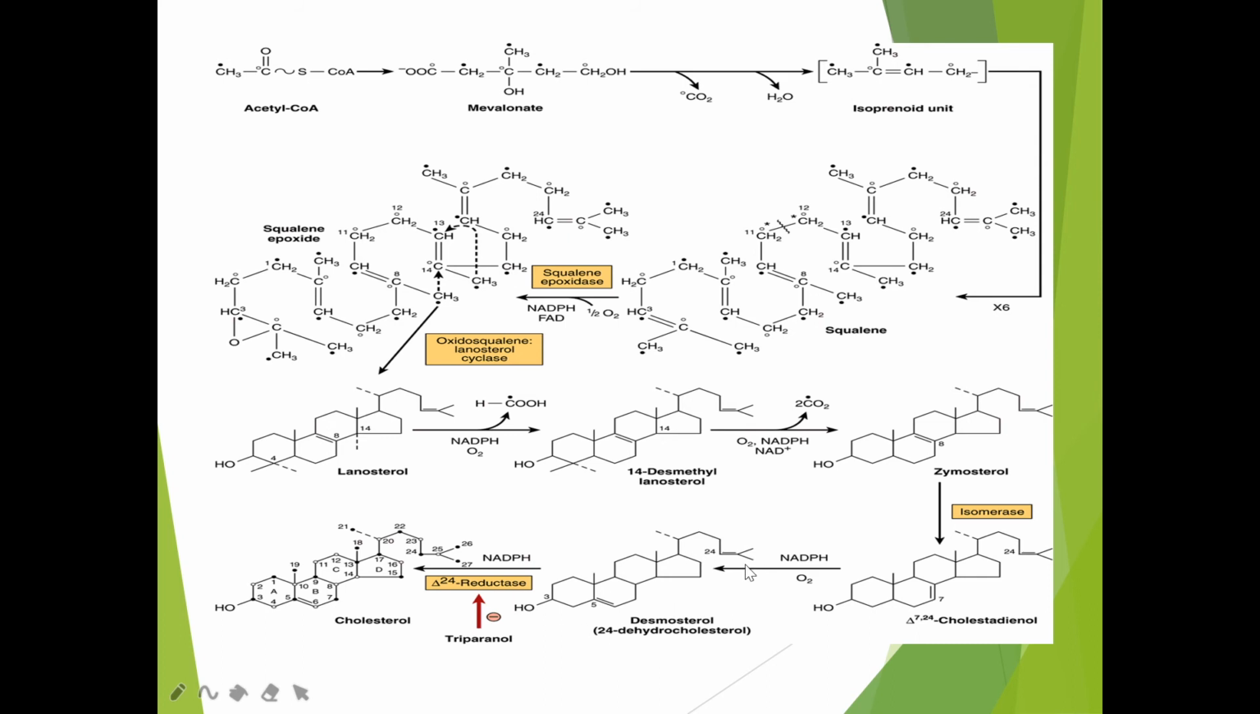So you have to reduce this with the help of an enzyme. This double bond is reduced in the presence of the enzyme delta 24 reductase, so that desmosterol is converted into cholesterol. When you see the structure of cholesterol, it has an OH group on the third carbon, a double bond at the fifth and sixth carbon, an 8-carbon aliphatic chain on the 17th carbon, and 5 methyl groups. So this is the biosynthesis of cholesterol.